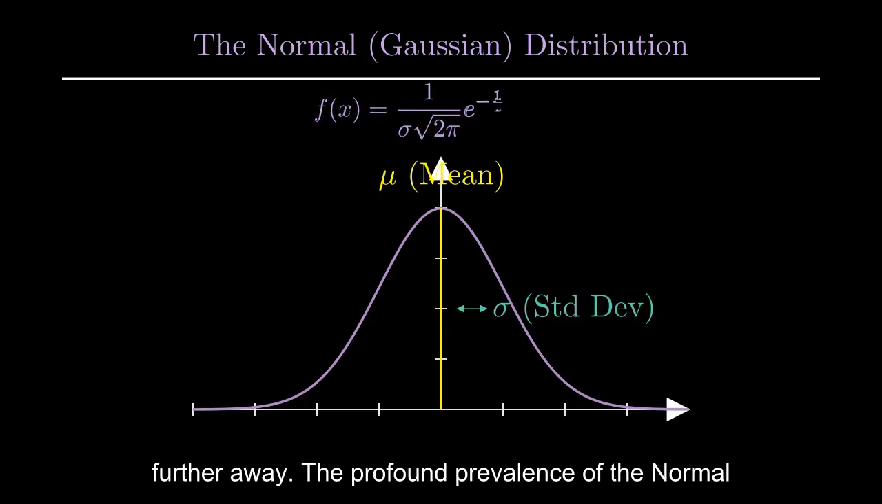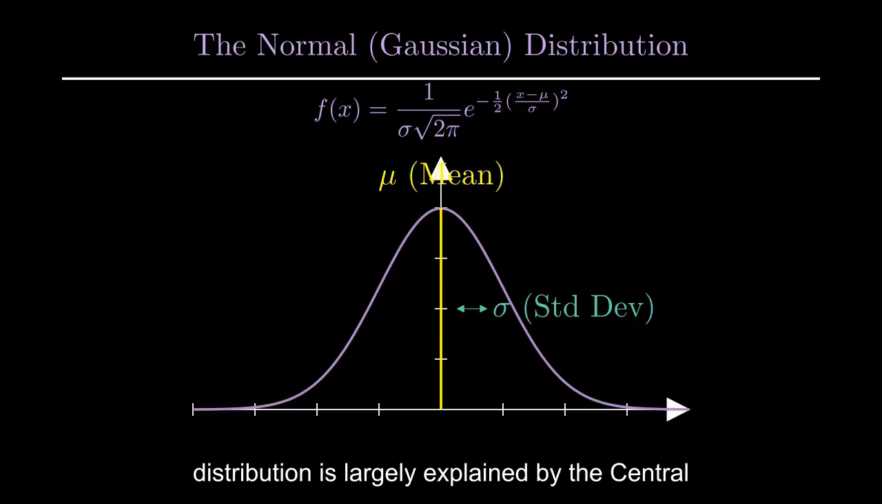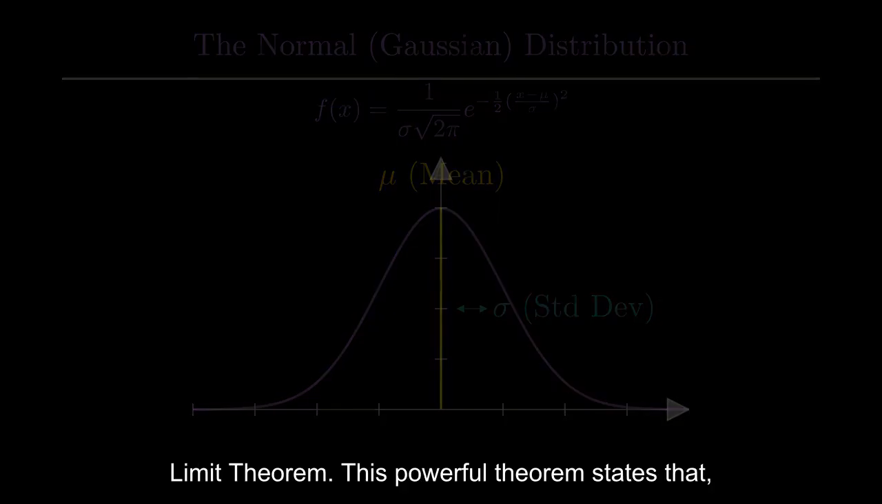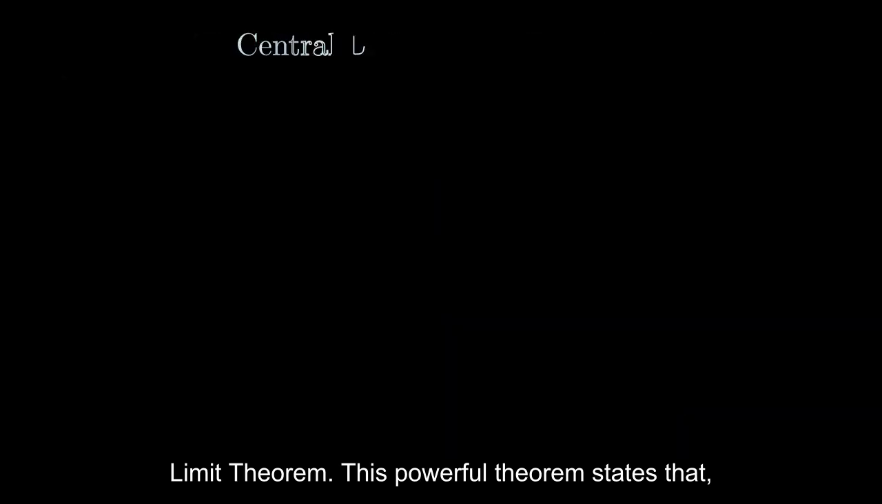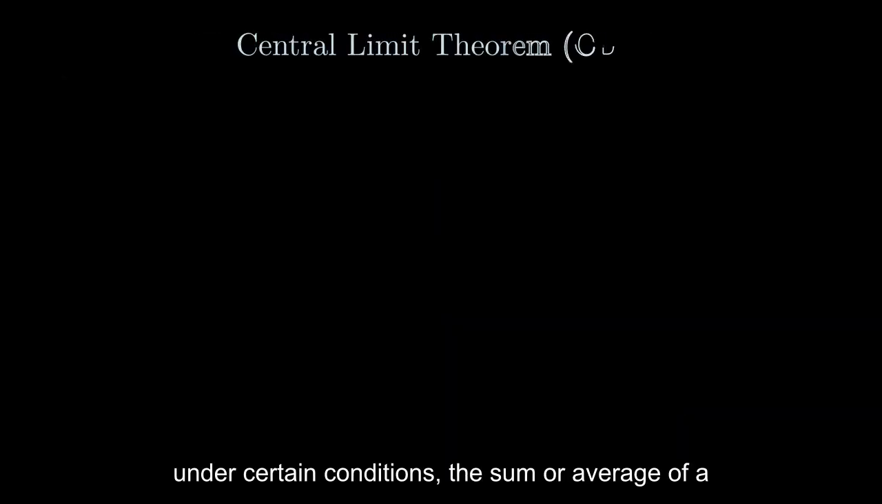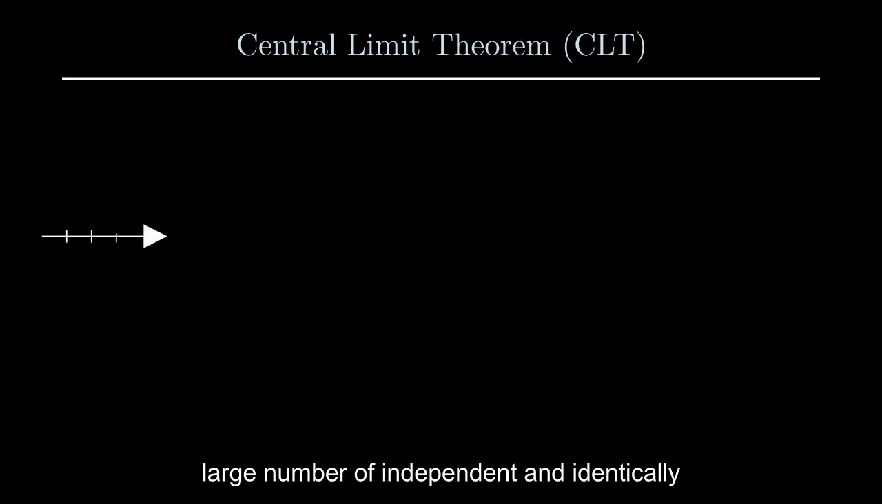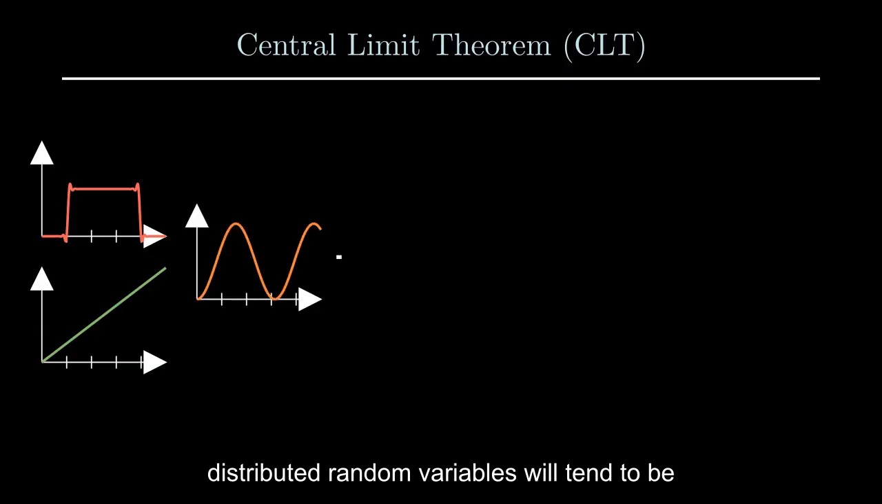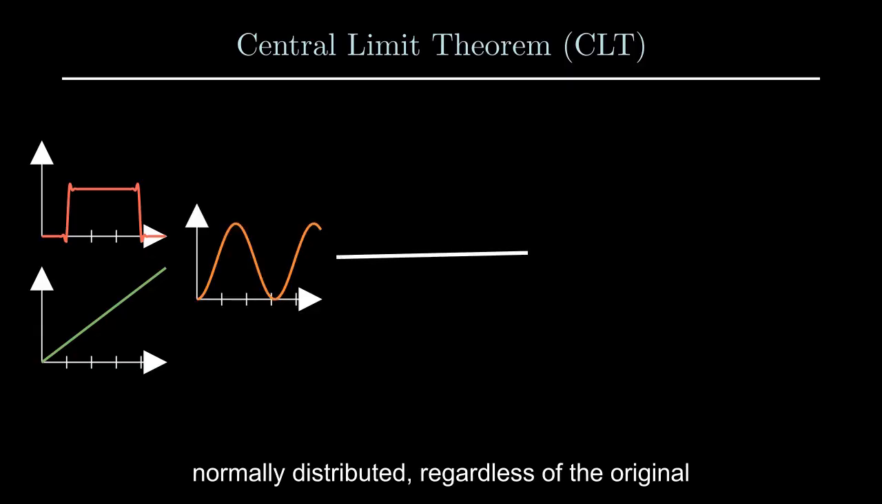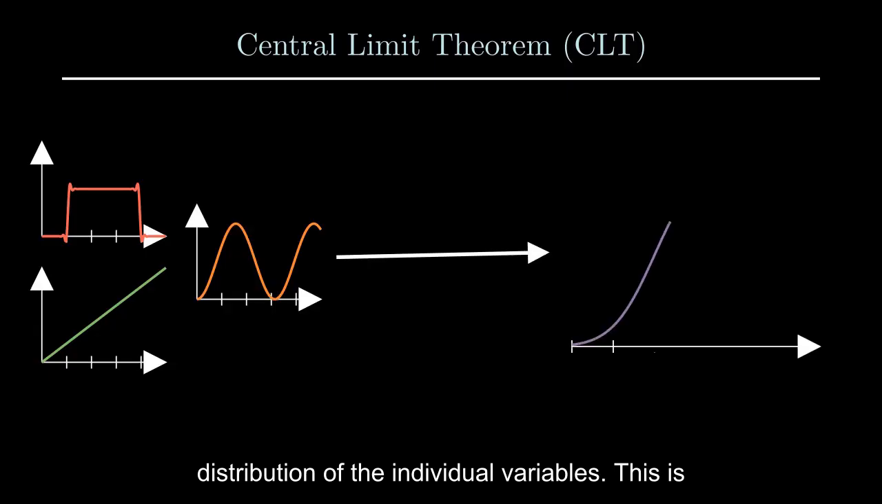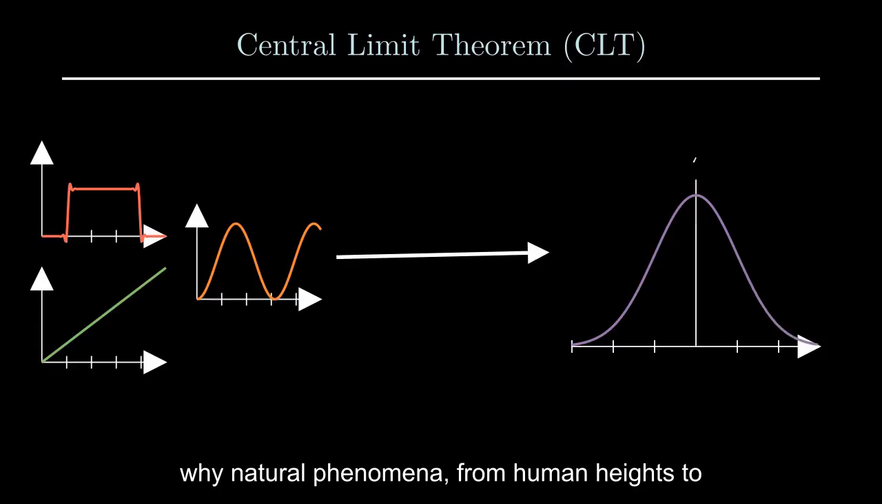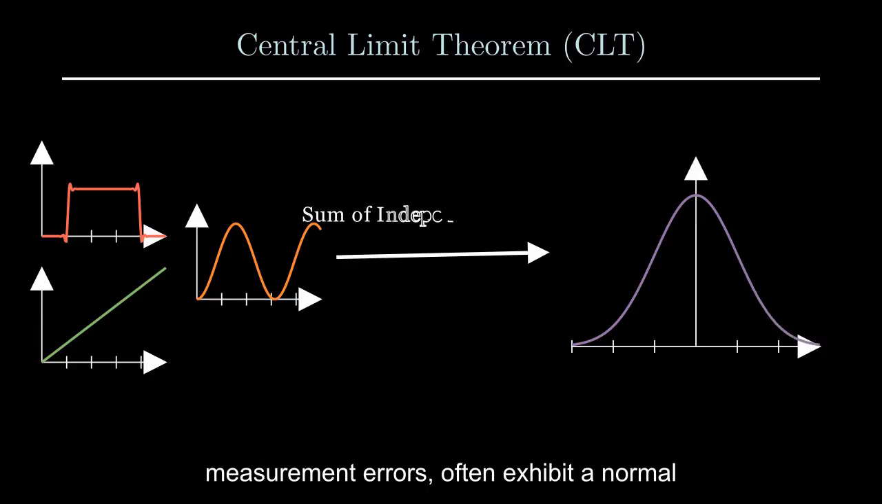The profound prevalence of the normal distribution is largely explained by the central limit theorem. This powerful theorem states that, under certain conditions, the sum or average of a large number of independent and identically distributed random variables will tend to be normally distributed, regardless of the original distribution of the individual variables. This is why natural phenomena, from human heights to measurement errors, often exhibit a normal distribution.